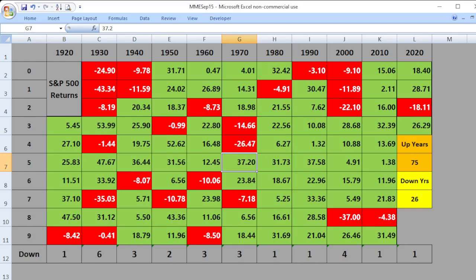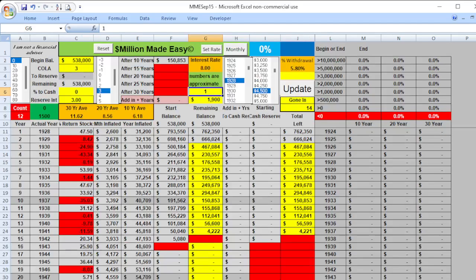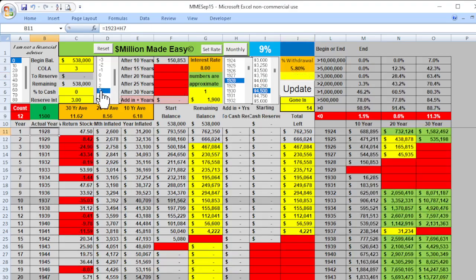We want to run the numbers for every possible scenario within this range of what's happened in the last 100 years. So I'm going to update this, and the returns are going to be over here, the 10, 20, and 30 years. This is how much you'd have after these periods of time, withdrawing $4,500 a month, giving yourself a 3% COLA, and Social Security kicking in immediately. So you don't need the 4,500 totally coming from your nest egg. You only need 4,500 minus the 1,900, which would be 2,600, which would be a percentage withdrawal rate of